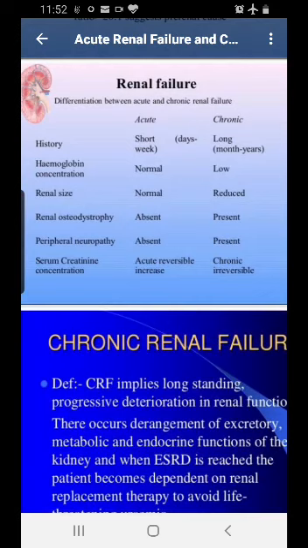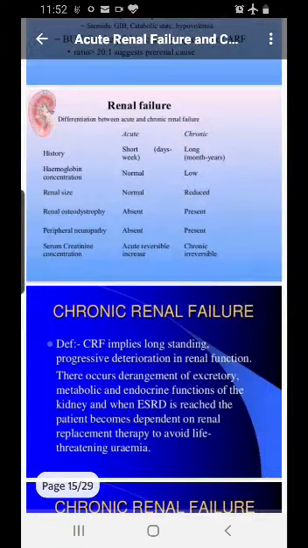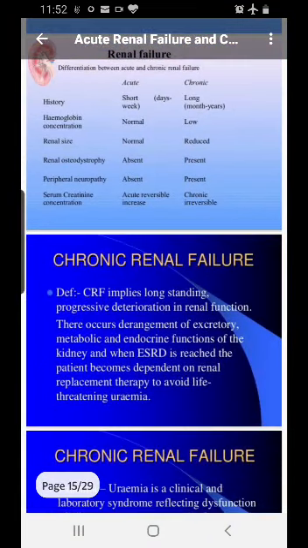Renal osteodystrophy is present in chronic. Peripheral neuropathy is present in chronic, and serum creatinine will be so high that without dialysis the creatinine level will not go down. Okay, so we'll get into a little detail of chronic renal failure, and we will see why chronic renal failure happens.